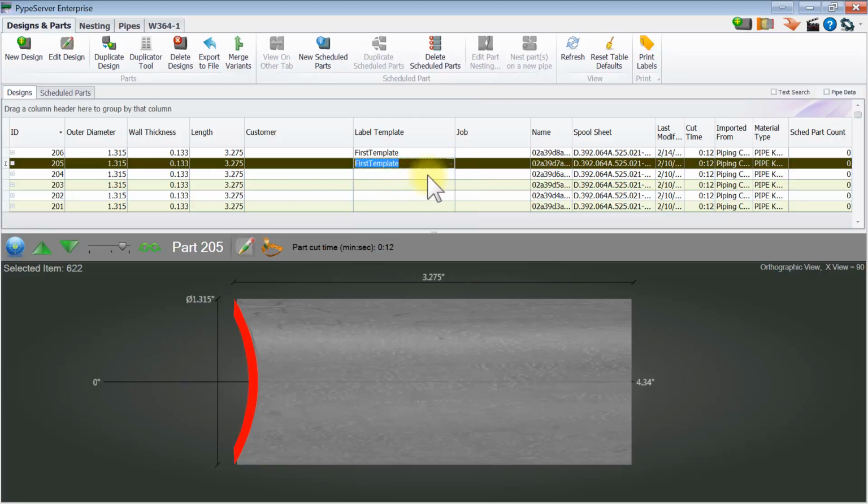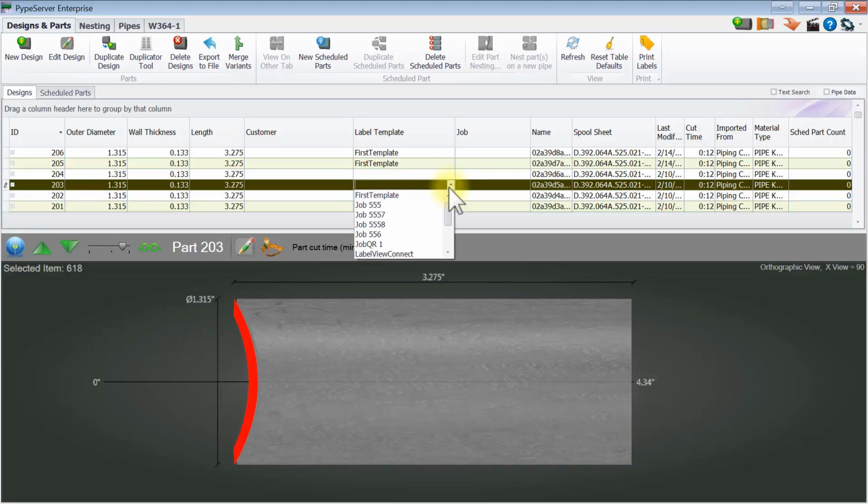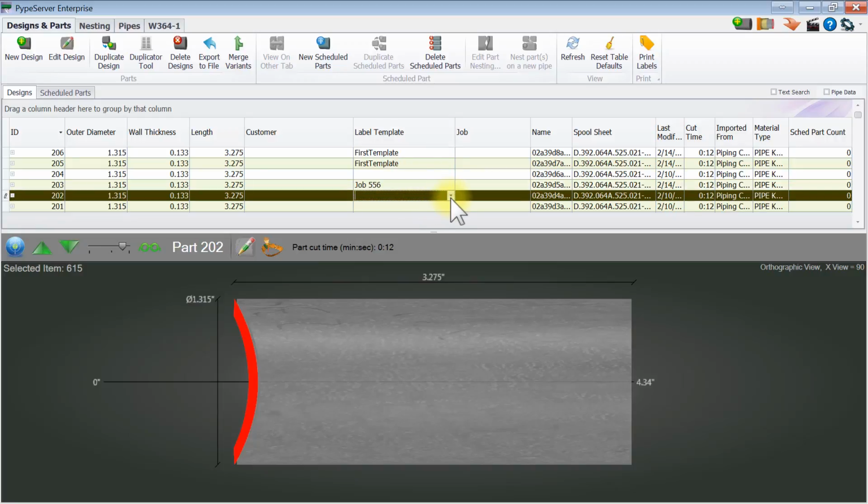Okay, so I can assign these items to have different templates. And I might do that in the office. Okay, so where I'm planning, I know what template I want. Some customers just have one template only. Others have them per job. They'd have a different logo for a job or something like that. So the nice thing is you can do this without having to bother the operators.